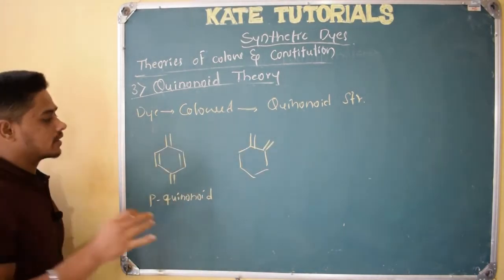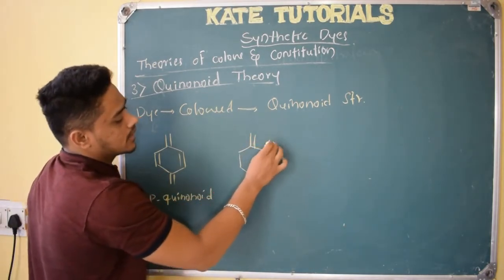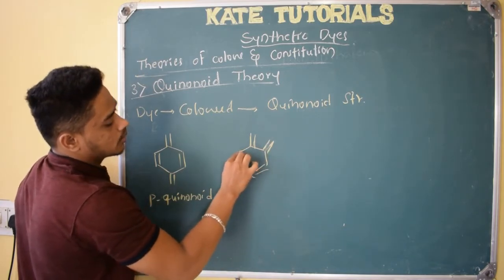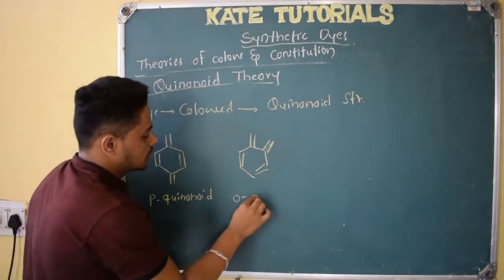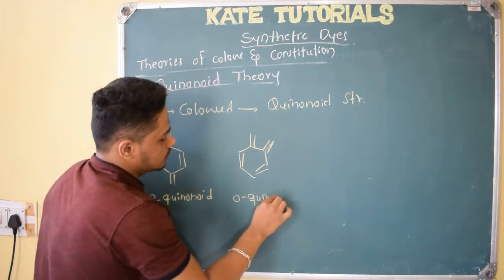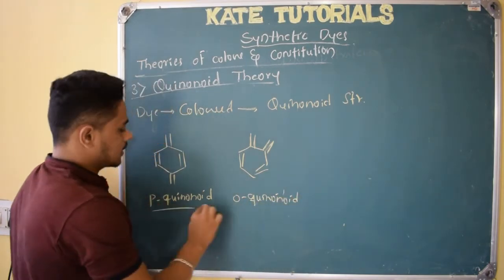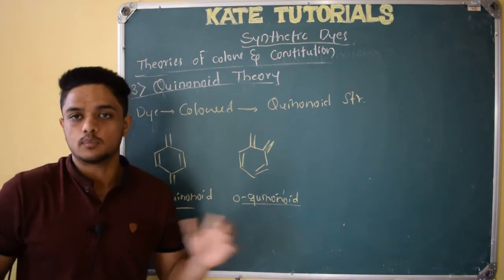You should maintain conjugation. I hope you understood. Ortho means the next carbon: here there will be a double bond, single bond, double bond, everywhere with conjugation, and this is ortho quinonoid. I have explained the color of both of these.